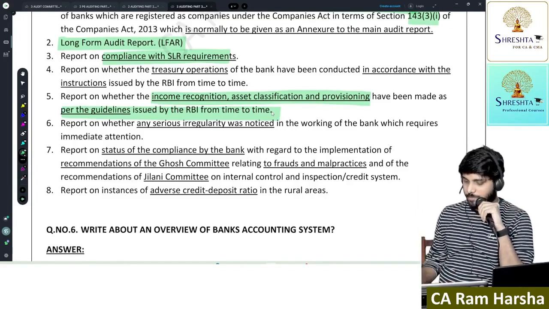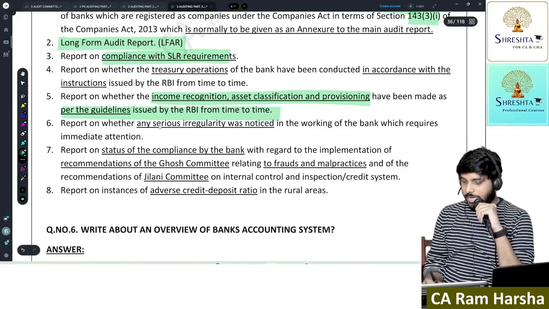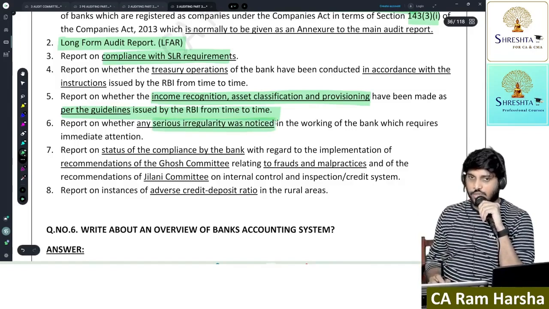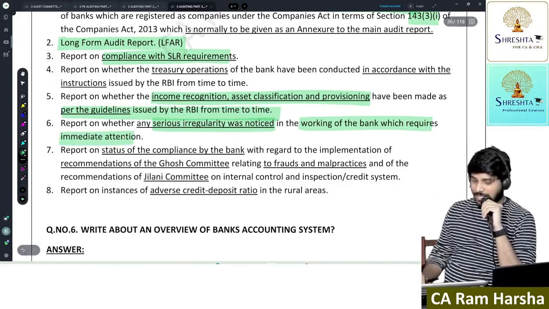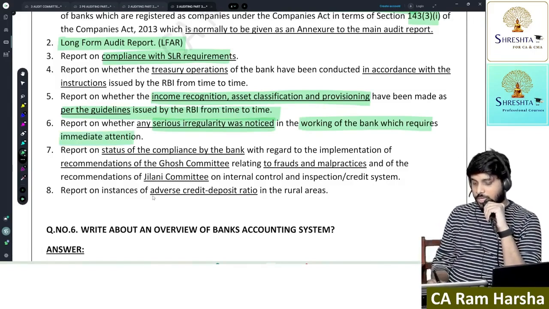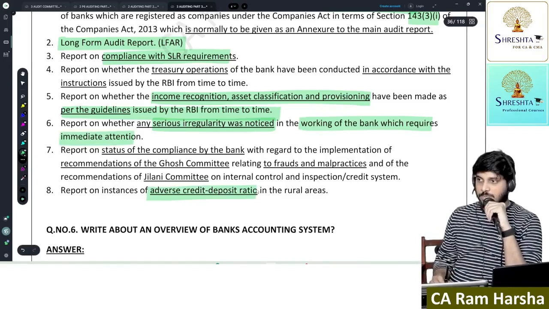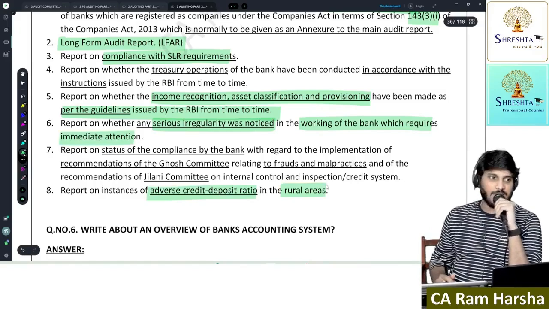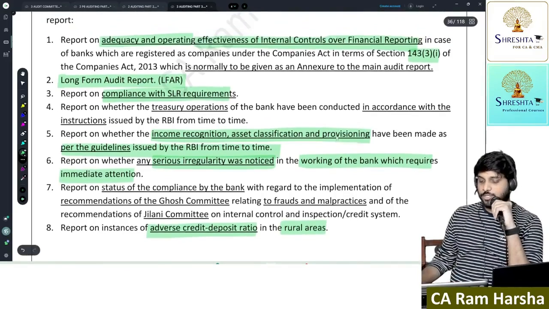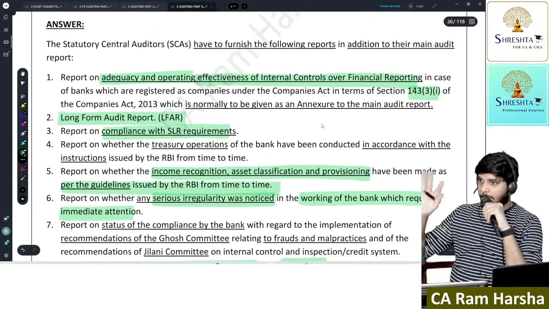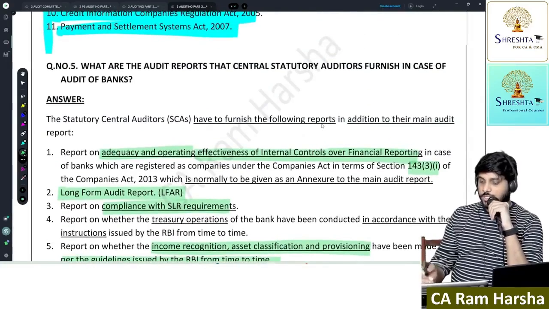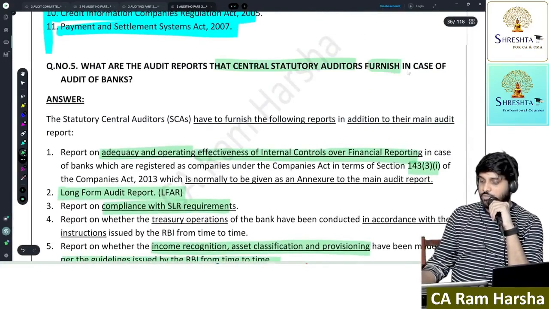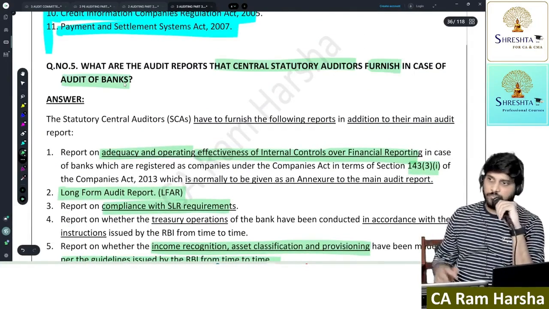You have to give a report. And we have to give a report on any serious irregularities noticed in the working of the bank which require immediate attention. And we need to give a report on adverse credit deposit ratios, especially in rural areas. These are the reports which we have to file with RBI. This can be asked as a 4 marks question: what are the reports that central statutory auditors furnish in case of audit of banks?